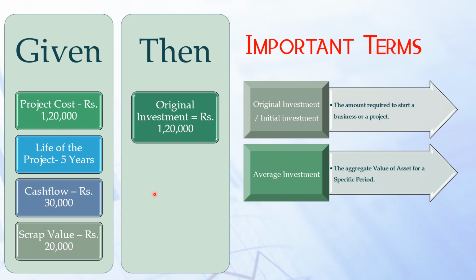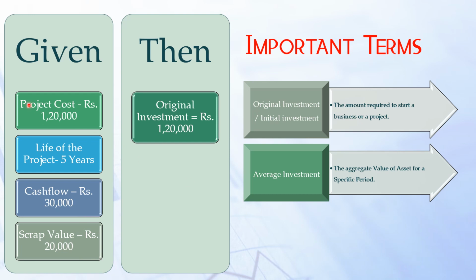Okay, so in the 5 years, not only the initial project cost, but any amount, for example installation cost or something else we have spent, if the information is furnished, you have to add that, and finally you have to deduct the scrap value. When you deduct the scrap value and divide the total by 2, you get the average investment. Okay, this is in general.